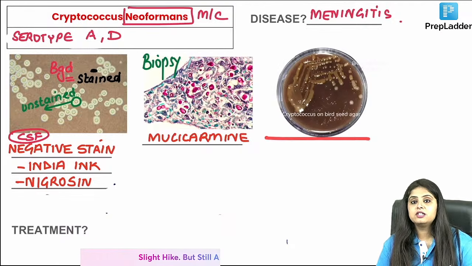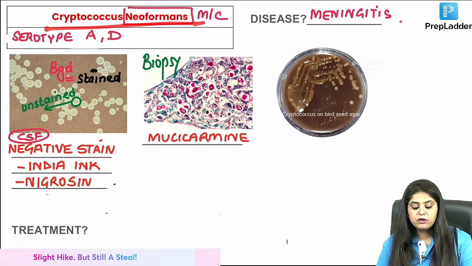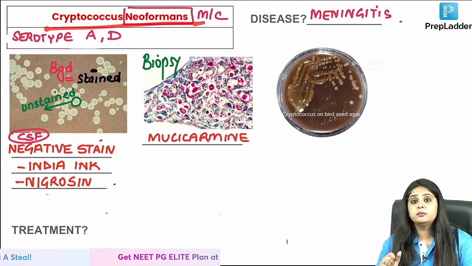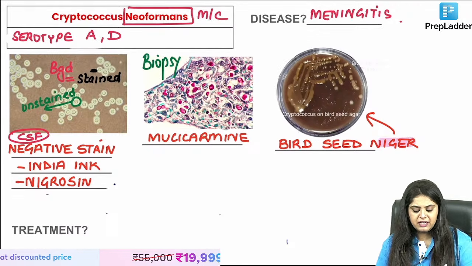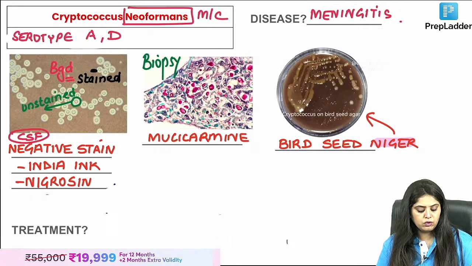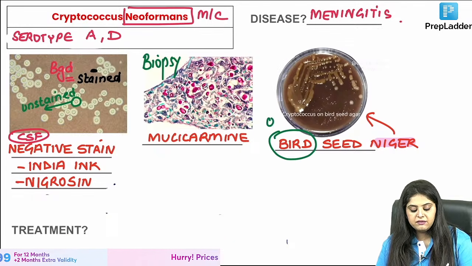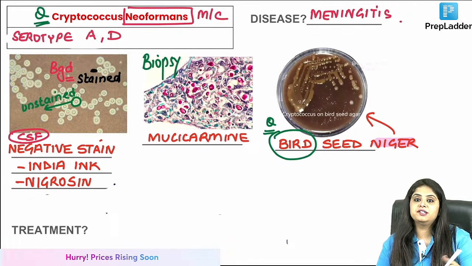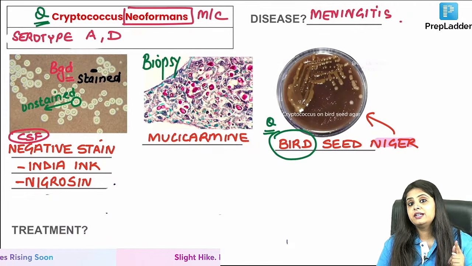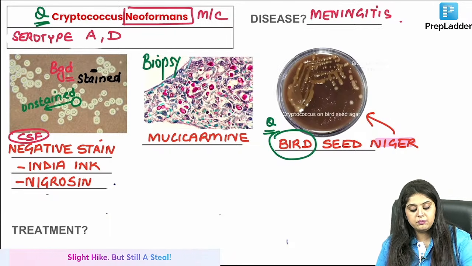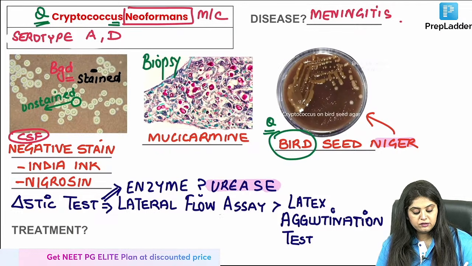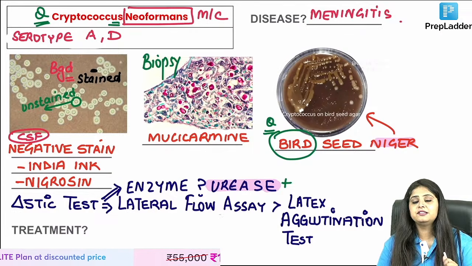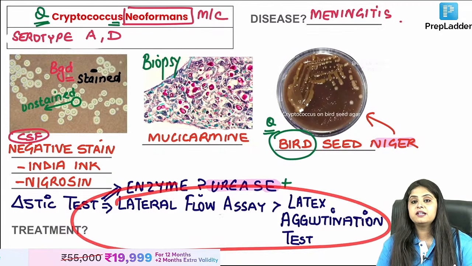Now let's come to the culture media. Because neoformans, ma'am, had to do with pigeon droppings, birds. So the culture media is also known as bird seed niger agar, and the word niger will tell me that it gives a black or brown color, that is obvious. But bird seed niger will be for Cryptococcus because this is associated with the pigeon bird. Now, which enzyme does Cryptococcus make? Cryptococcus makes urease. It is a urease positive organism. And this question I'm sure everyone has seen.